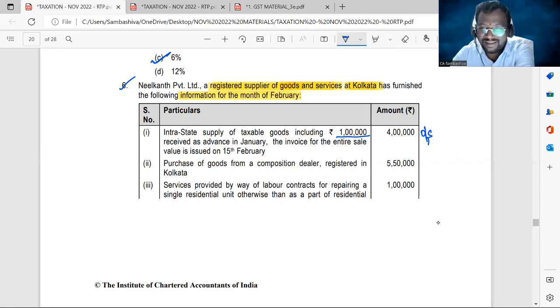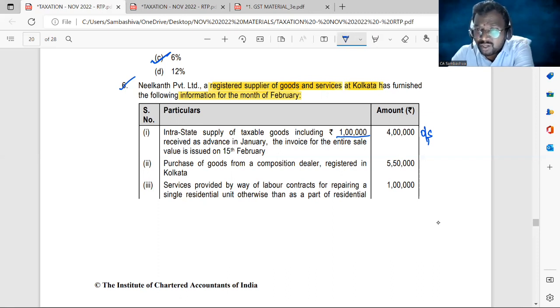No, you might not have included this, because whenever you are engaging in the supply of taxable goods, even though you have received a certain amount as an advance, the tax liability arises on issuance of invoice, not on receipt of advance. The month in which you have issued the invoice, for that month only that value will be taxable, even though you have received advance in the month of January.